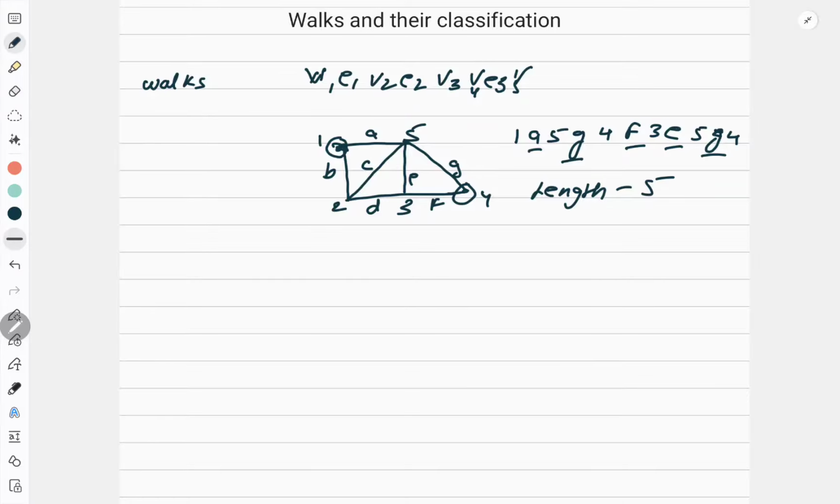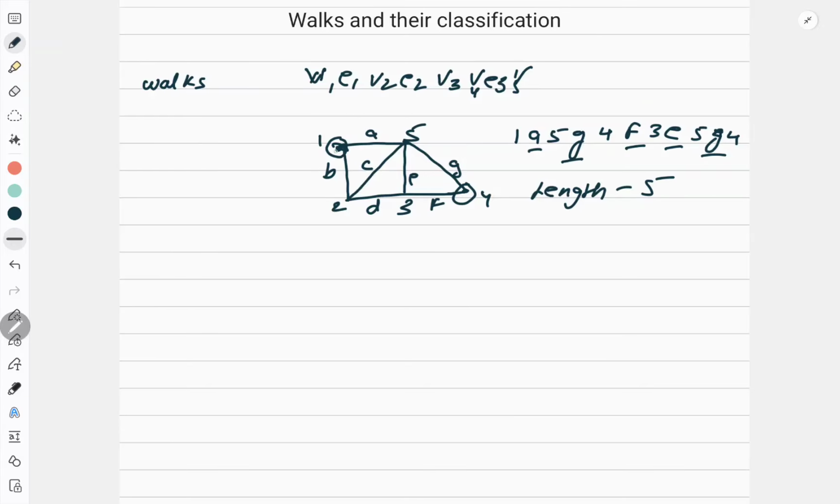Now as the name of the topic, it is the walk and the classification of walk. So now this is the simple walk. Now I can classify walk into two categories. The first category is an open walk and the second category is a closed walk. What is an open walk? Open walk means the initial and final vertex are different. And the closed walk is where the initial and final vertex are the same.